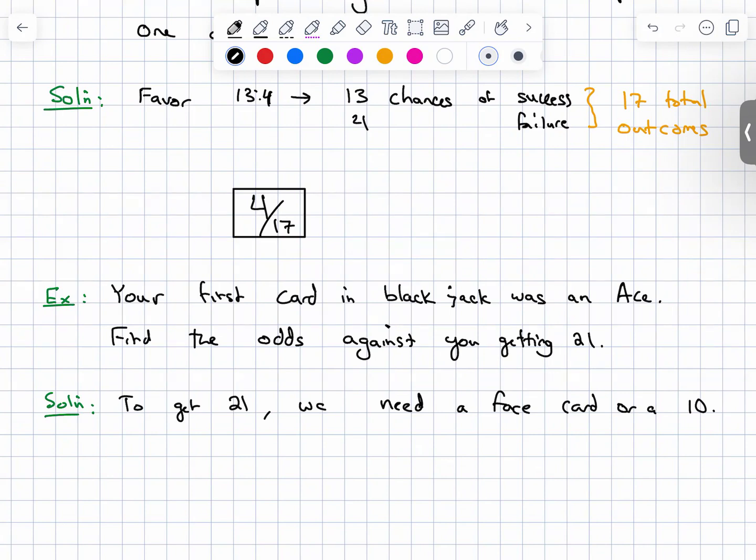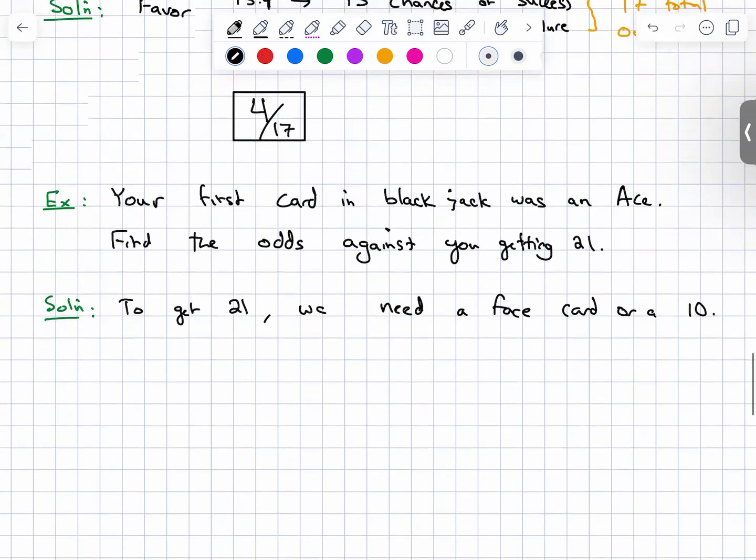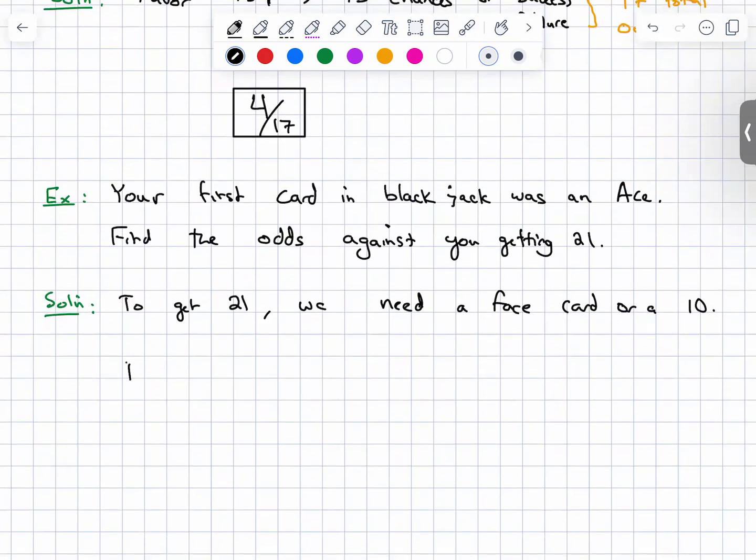So we need to get a face card or a 10. What we need to do is find the probability of a face or a 10. If we can find the probability, then we can find the odds. The probability of a face or a 10, and it doesn't matter the suit. Because there's 3 faces plus a 10, that's 4 different cards in each suit. So that's a 16 out of 52 chance, which would mean 16 successes and 52 minus 16 failures.